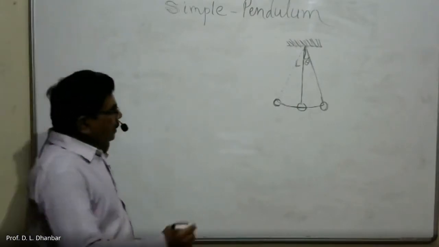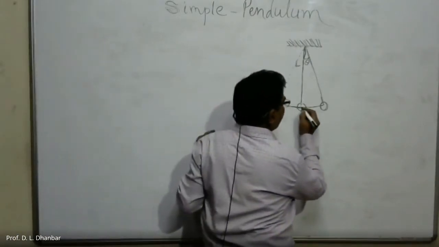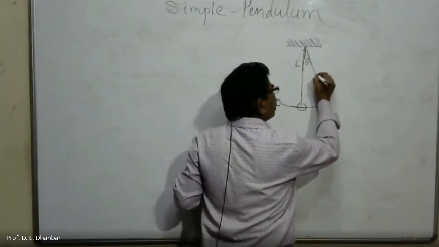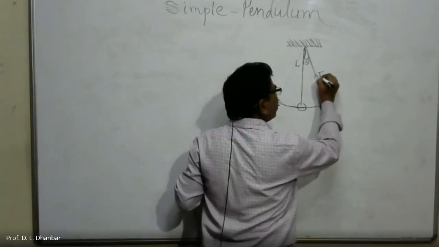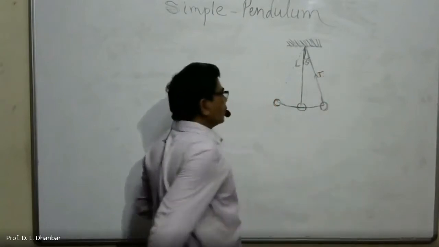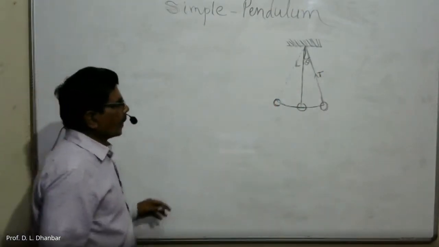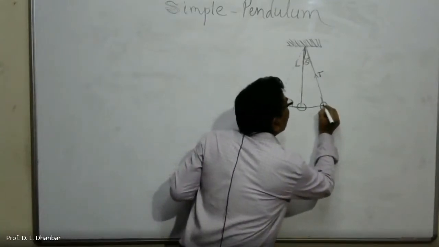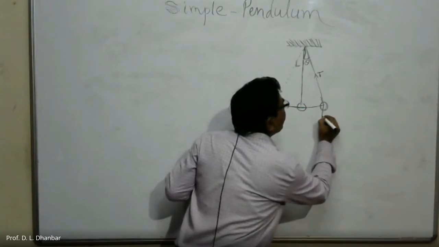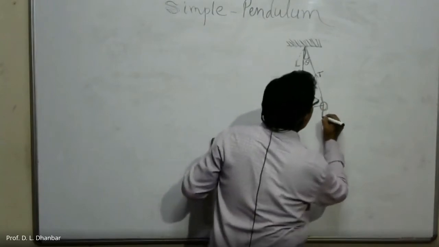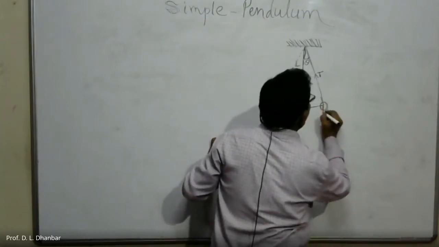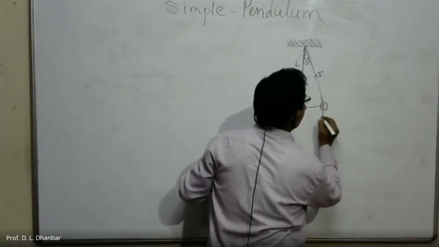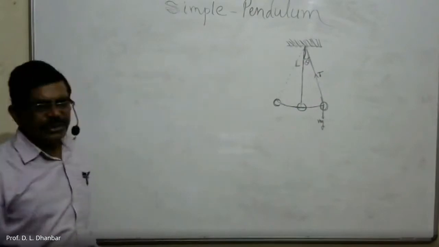So in the displaced position, tension T is created in the string. And at this position, the weight of the bob is acting in the vertically downward direction, which is denoted by mg.